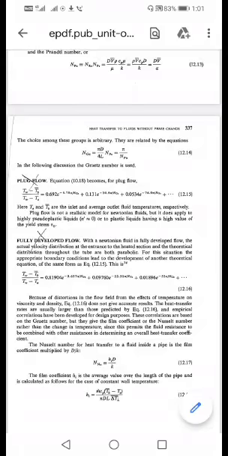So this behavior we have already studied. Generally this equation is applicable for pseudoplastic liquids and plastic liquids having a high value of the yield stress.